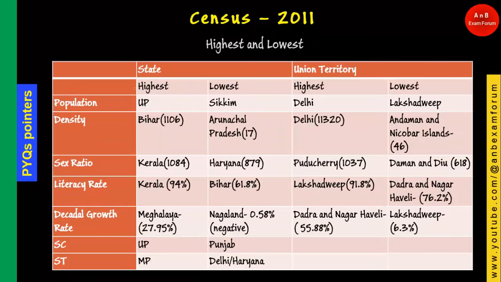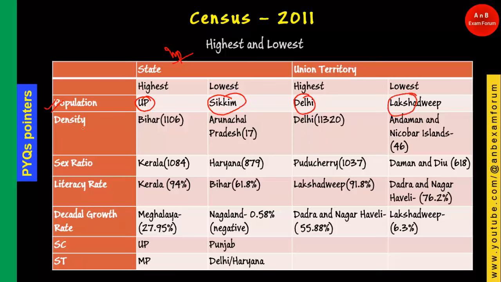Student, this is a very important slide for census 2011. I am not going to make you learn everything. Just take a screenshot. We have included the state and union territory with the highest and lowest values. The important one is the population. You should know the highest population in census 2011 is Uttar Pradesh, and the lowest is Sikkim. Similarly, for union territories, it is Delhi, and the lowest is Lakshadweep.